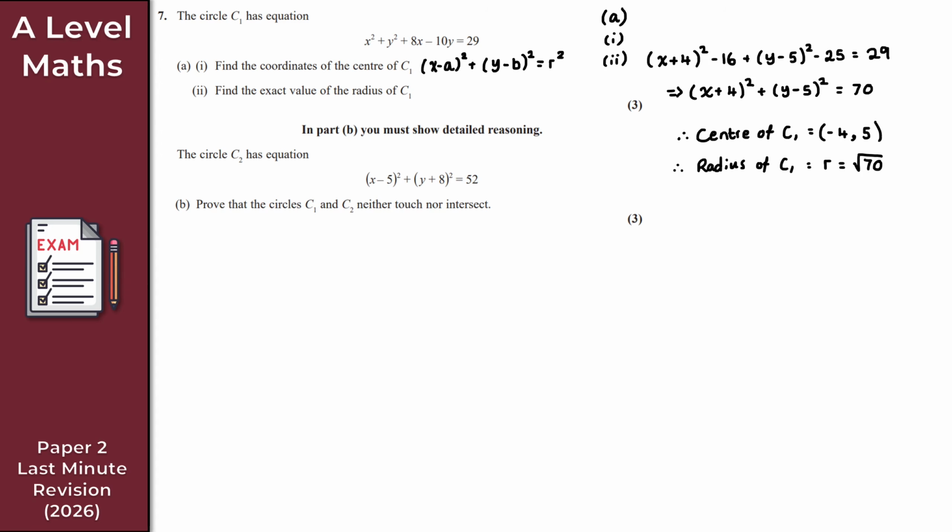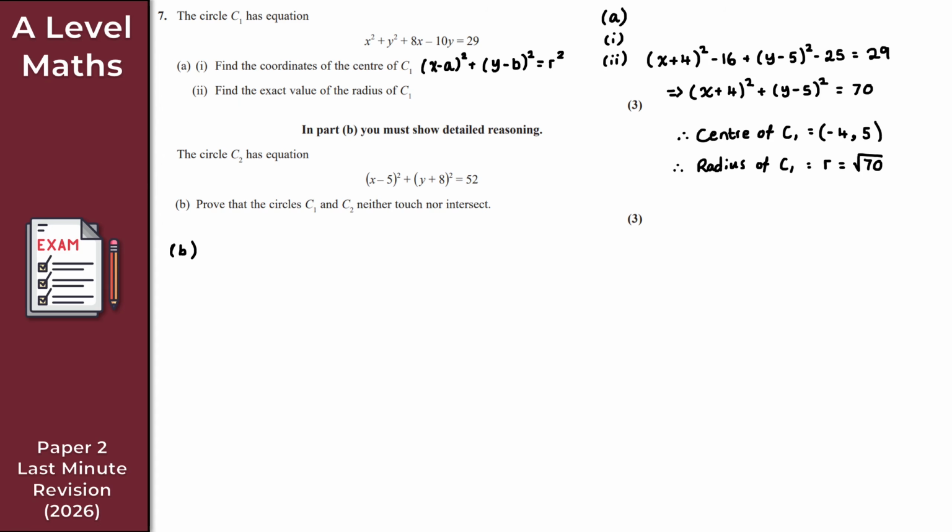So for the final part of this question, part B, let's just do this underneath here. So the circle C2 has this equation. So we've got another circle now. And then for part B here, we want to prove that the circles C1 and C2 neither touch nor intersect here.